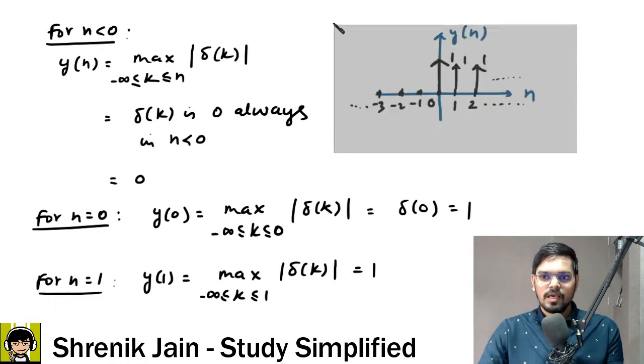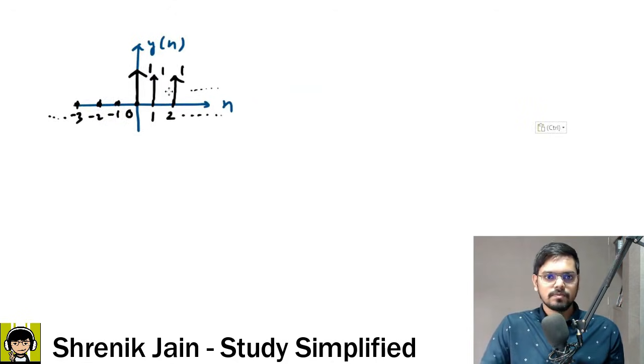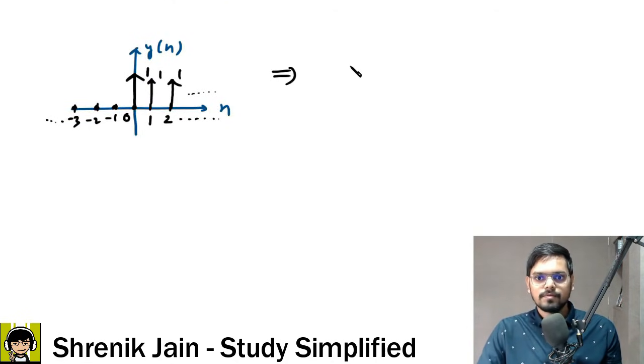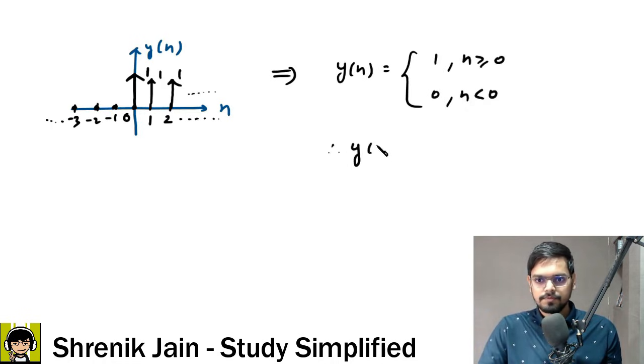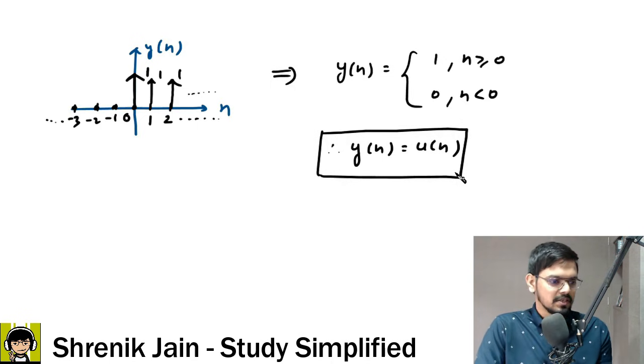Yes or no? If I copy this graph to the next slide, and if I ask you guys, isn't this the nature of u of n? What is y of n behaving as? Y of n is behaving as 1 when n is greater than equal to 0. It is 0 for n is less than 0. Therefore, y of n is u of n. This is the answer. Understood? Then do let me know in the comment section, yes.